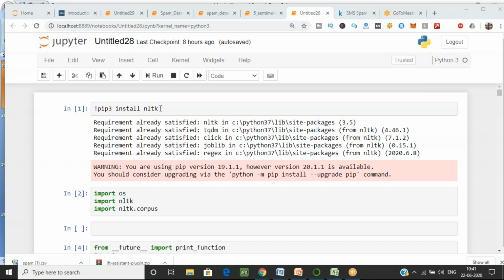So just run this command first, and after that, right over here, import os, that is operating system, import nltk, import nltk.corpus. Just import these three libraries and tell me if you are getting the error or not.